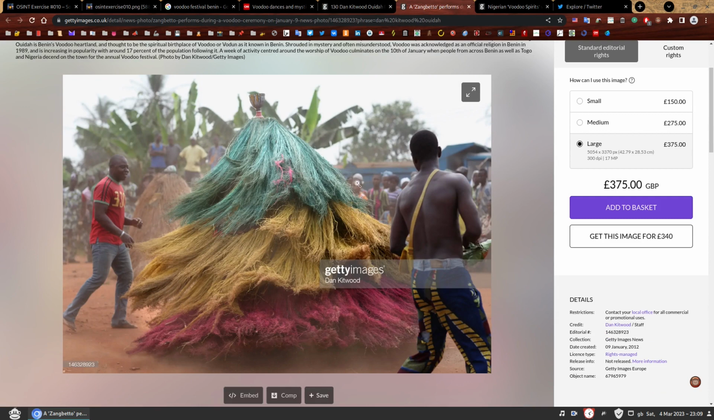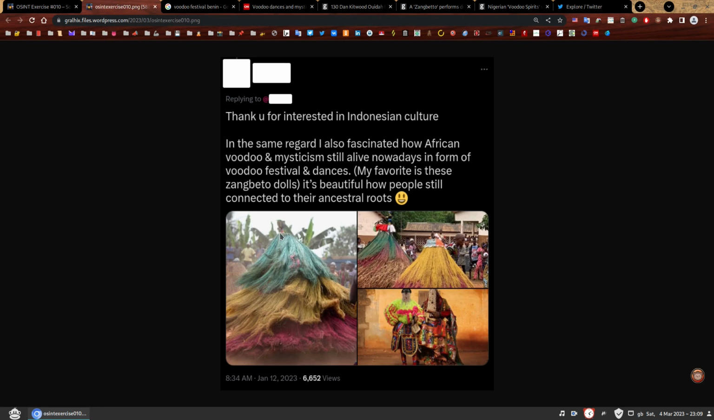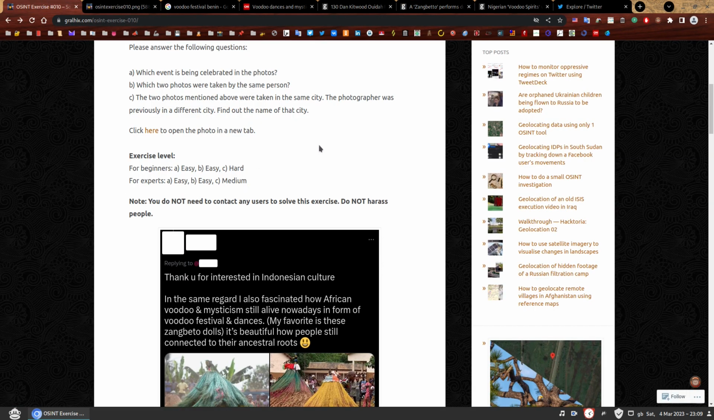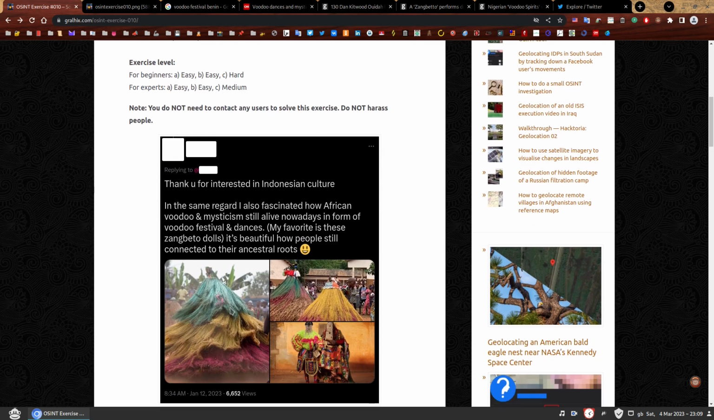Zangbito doll. So this photo is this photo. It's just a bit cropped here. But this is the same as this one. So here we go. That was not that hard, was it? Okay, we can answer the second question. Which two photos were taken by the same person? This photo and this photo were taken by Dan Kitwood, the same photographer. So this one is the odd one out. You can try to find out who took this photo. I can assure you it was a different person because I checked that.